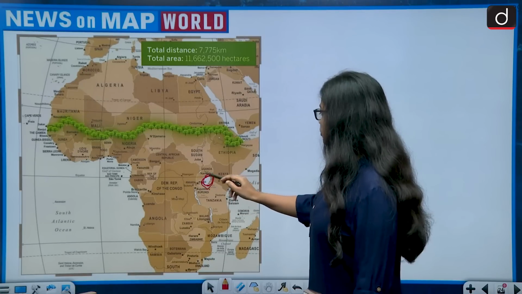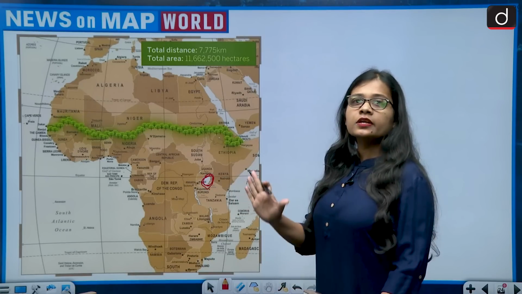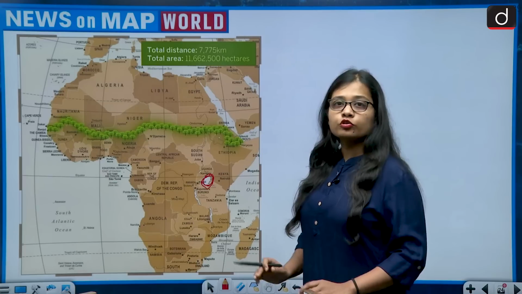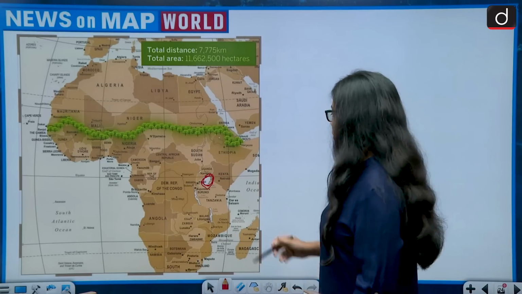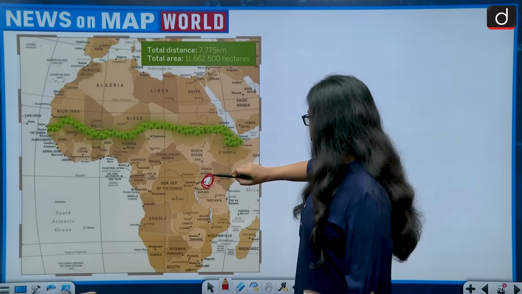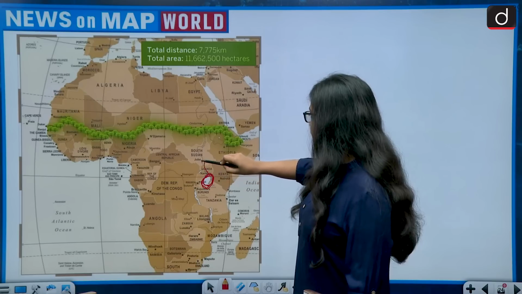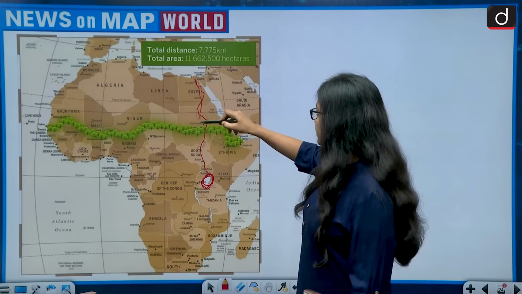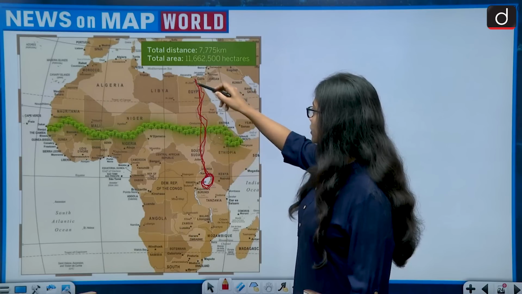If we talk about the Nile River, it is not that the Nile River goes through the whole of Africa. No, there are very limited countries through which it goes. After its origination, the Nile River goes through countries like Uganda, South Sudan, Sudan, Egypt, and these are the countries which are majorly dependent on the Nile River.